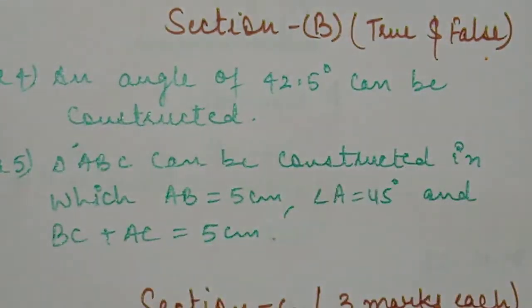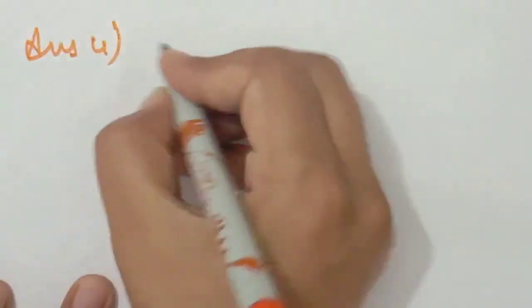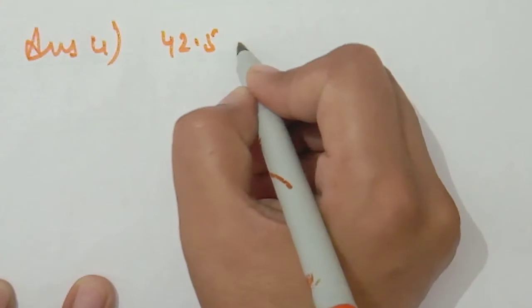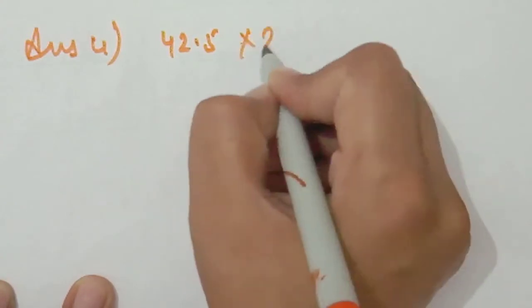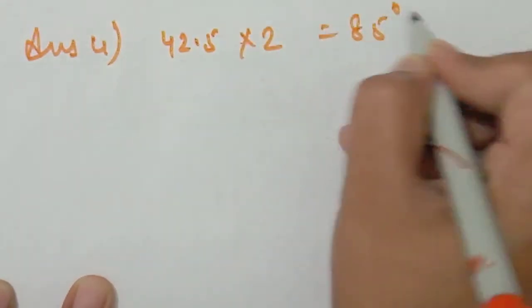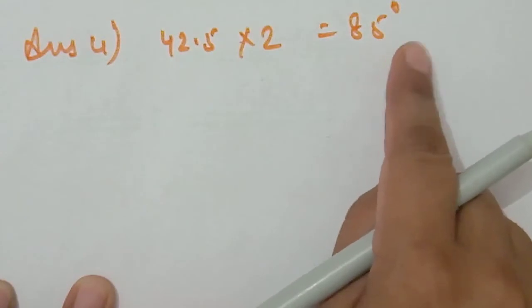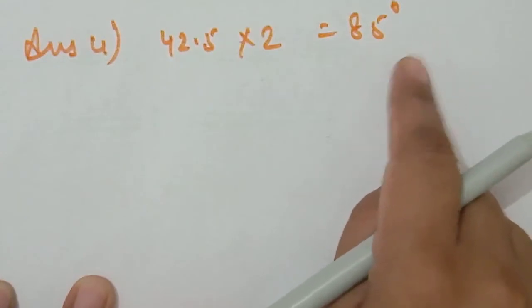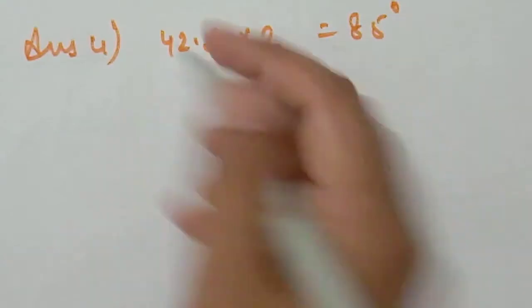So we have to check once more. We know 42.5 degree is not possible directly. So we will take the double of this angle, which is 85 degree, and an angle of 85 degree cannot be constructed with the help of ruler and compass.